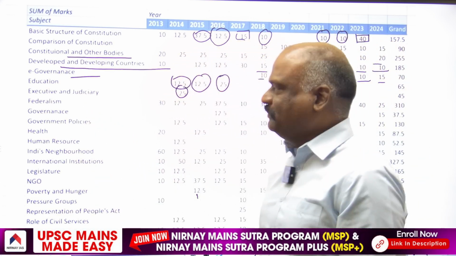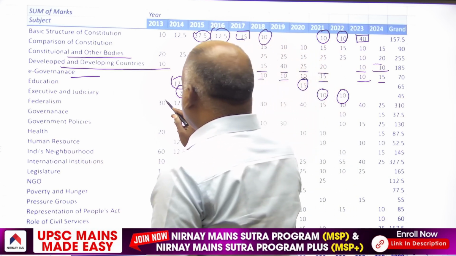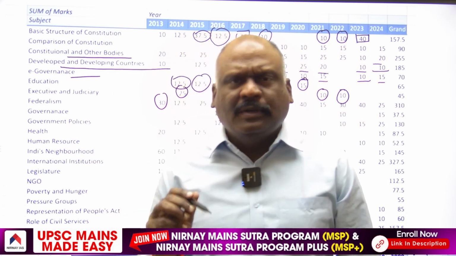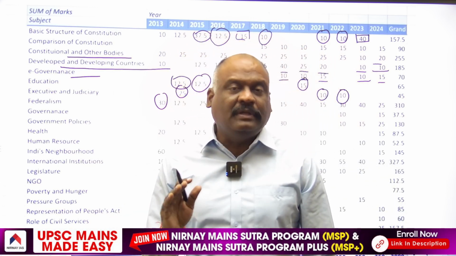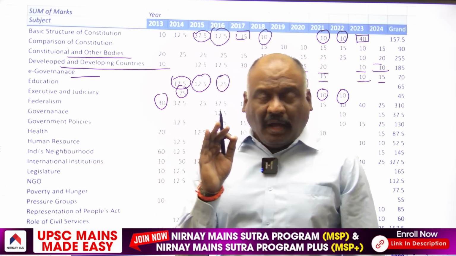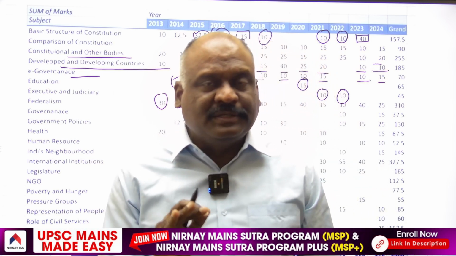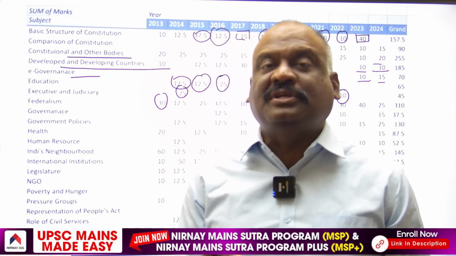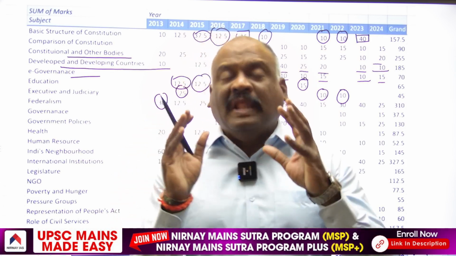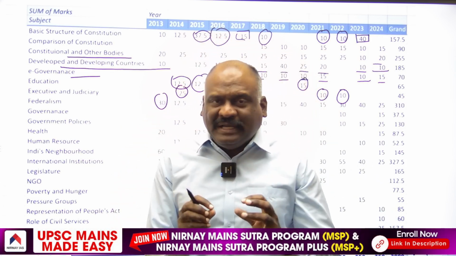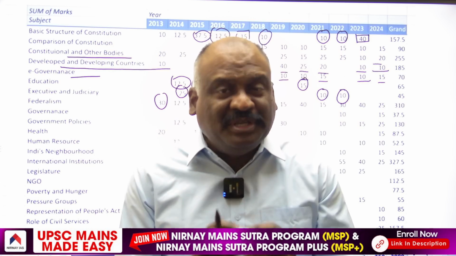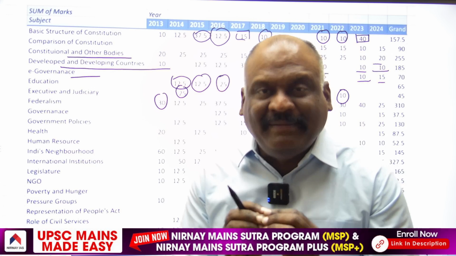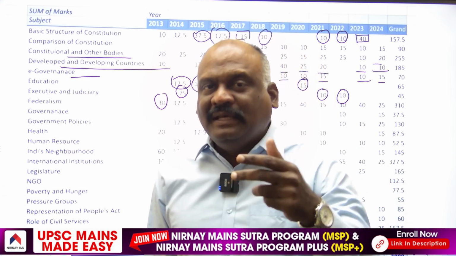From federalism, 30 marks. Nowadays, my dear aspirants, federalism has become a very, very important topic. And always remember, with regard to center-state relations, the important recommendations given by the Sarkaria Commission and Punchhi Commission are very important. Not just mugging up the recommendations made by these important commissions on center-state relations, but you have to understand them, digest them, and apply them in the exam.